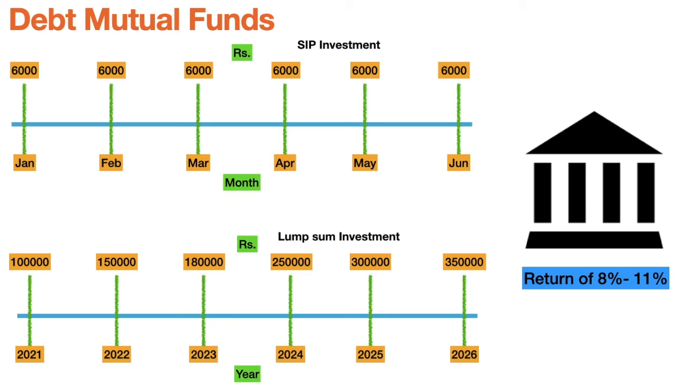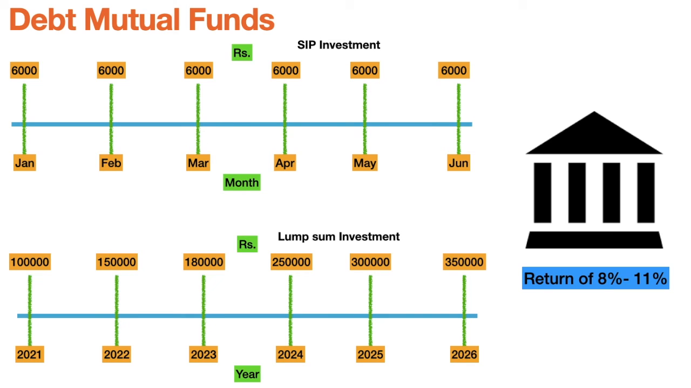Next we're going to talk about debt mutual fund. Here, your money is invested in corporate bonds, so there will be a portfolio of corporate bonds. In that, 30 to 40 companies will be there, and government bonds will be there. The rate of return is better than bank FD, around 8 to 11%, and a slight amount of risk is involved in this particular product.